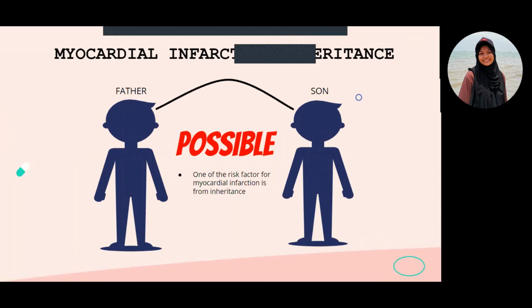From the trigger also, it is stated that his father died from myocardial infarction. So this may also be a factor of his chest pain, because myocardial infarction can be inherited from family members. And one of the risk factors of myocardial infarction is inheritance. That's all for my part. I pass to the next presenter.